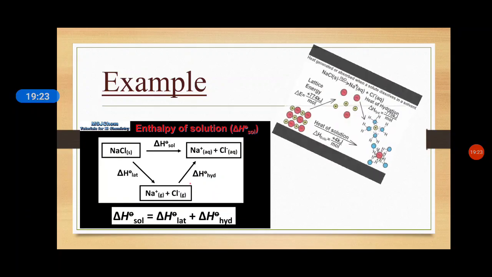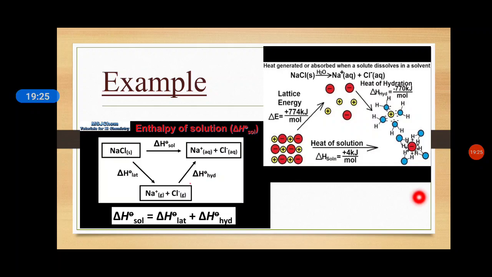This example can be shown with the help of this image also. NaCl, when dissolved in water, converts into Na plus and Cl minus. So what is happening here? The minus sign indicates the chloride ion, which is red in color, and the plus sign indicates the sodium ion, which is yellow in color. When it is dissolved in water, the sodium ion and the chloride ion are completely surrounded by water.